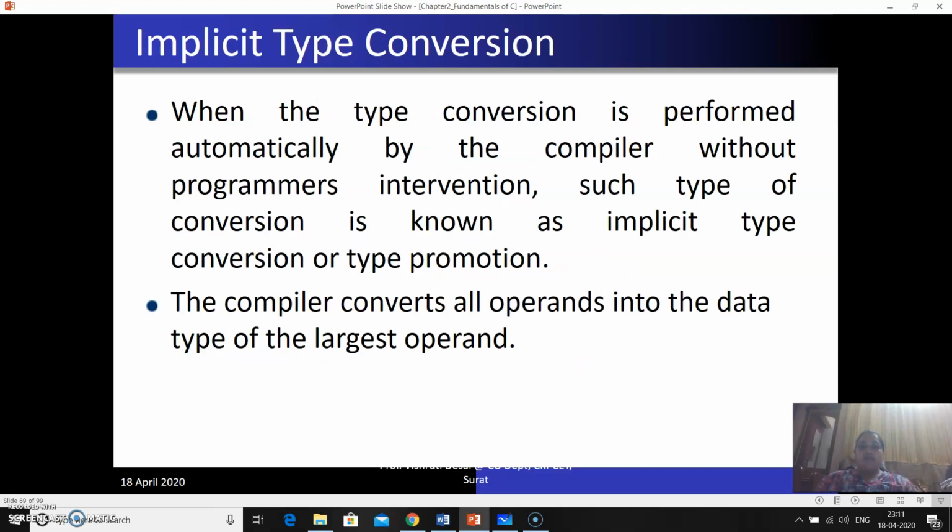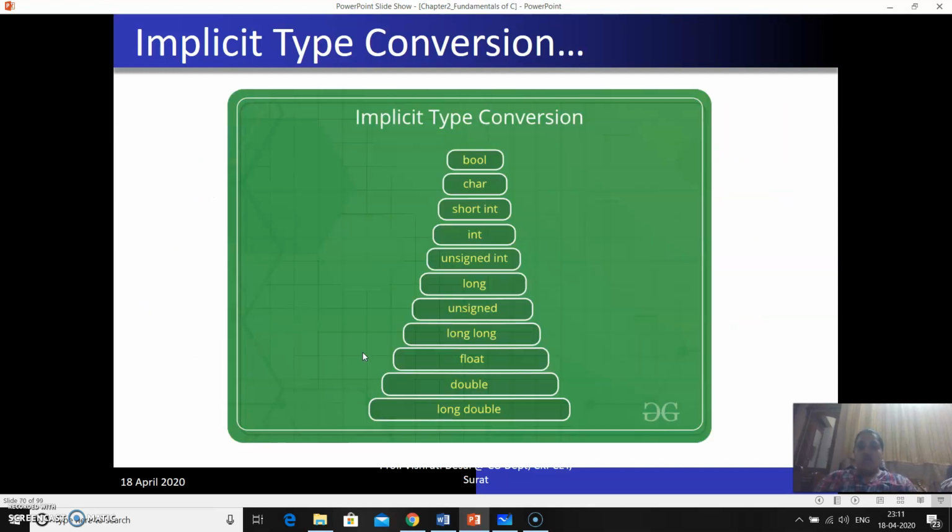Implicit type conversion. When the type conversion is performed automatically by the compiler without programmer intervention, such a conversion is known as implicit type conversion or type promotion. The compiler converts all operands into the data type of the largest operand. Here is the hierarchy for the same: bool, character, short integer, integer, and lastly long double.